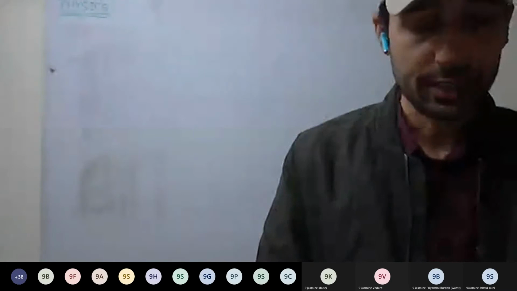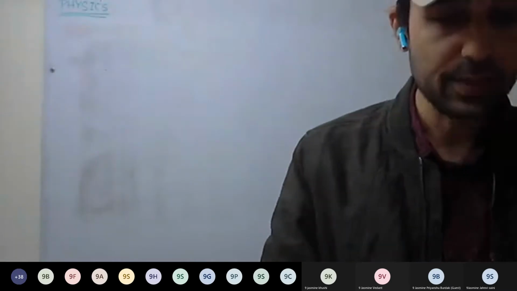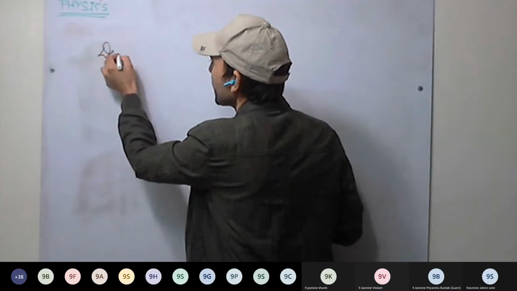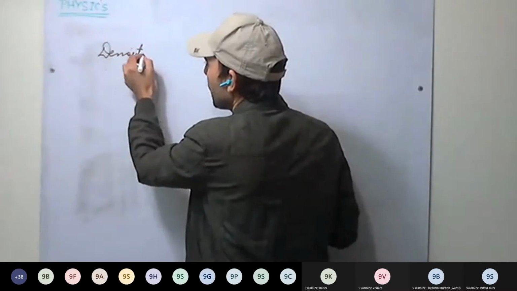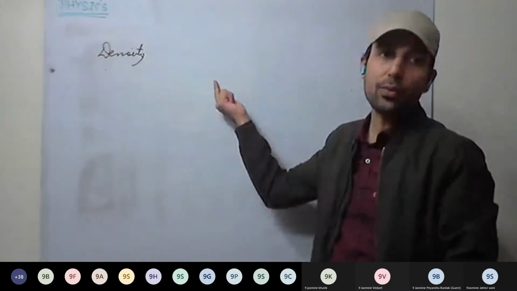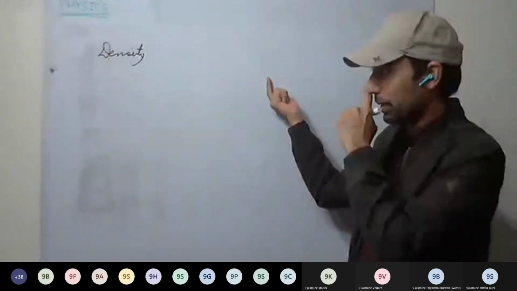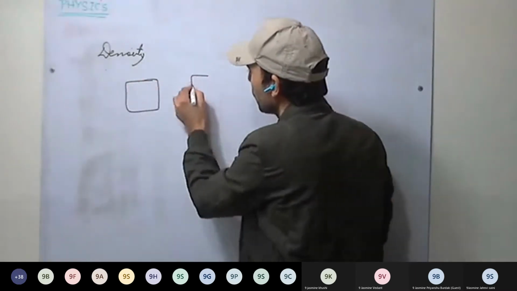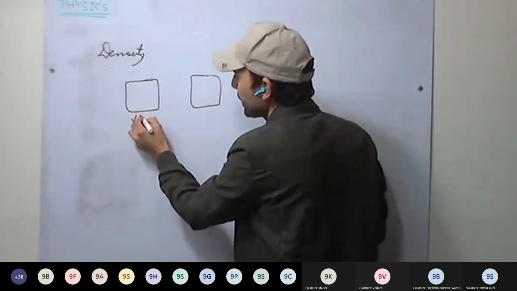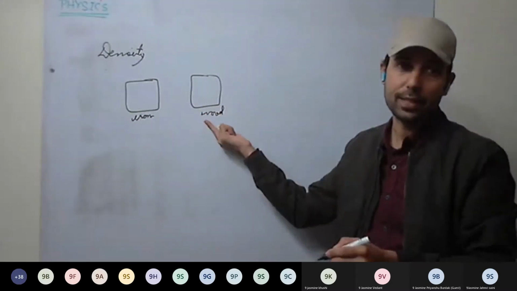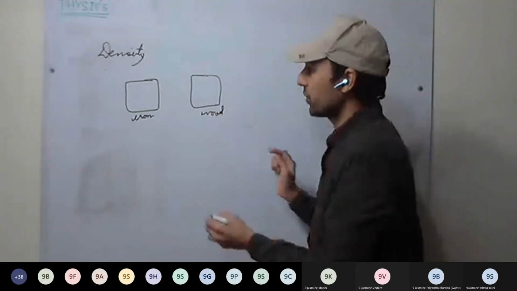Any more doubts? Okay, so we'll start with density. There are 5 minutes. I'll revise a little bit about density, and next we'll discuss. So what do you mean by density? Density is the comparison of which material is denser and which is not. Through density, we can know which is more dense as compared to others. For example, we are taking the same volume of two bodies, one is iron, one is wood. Their volume is the same, but their mass will be different.